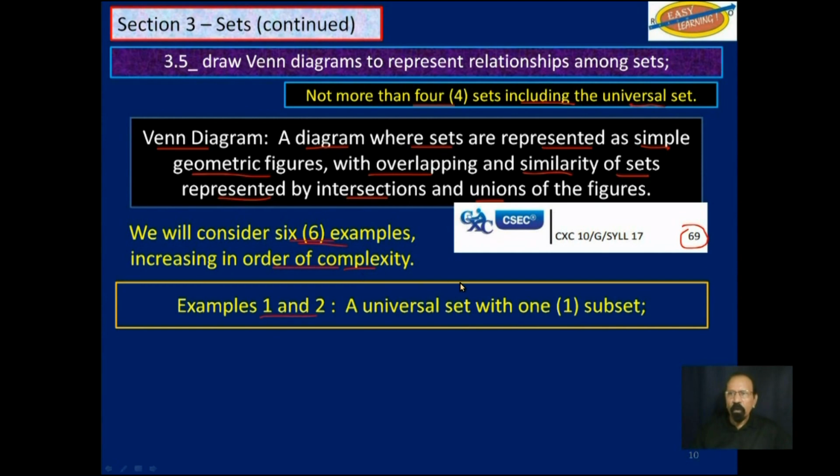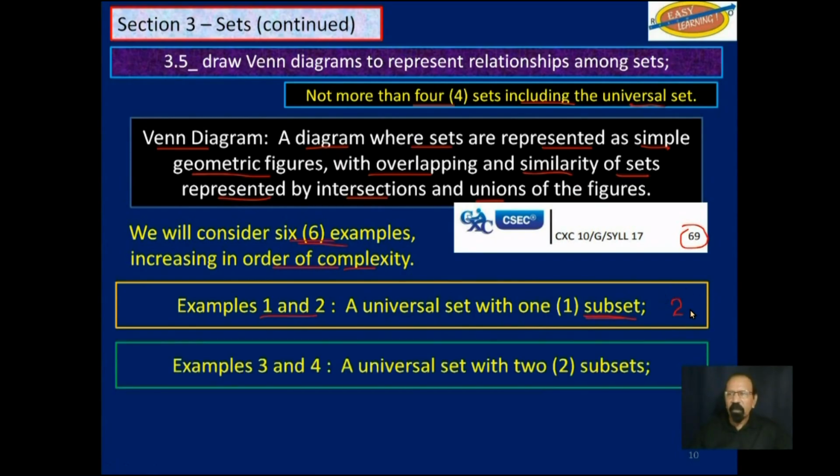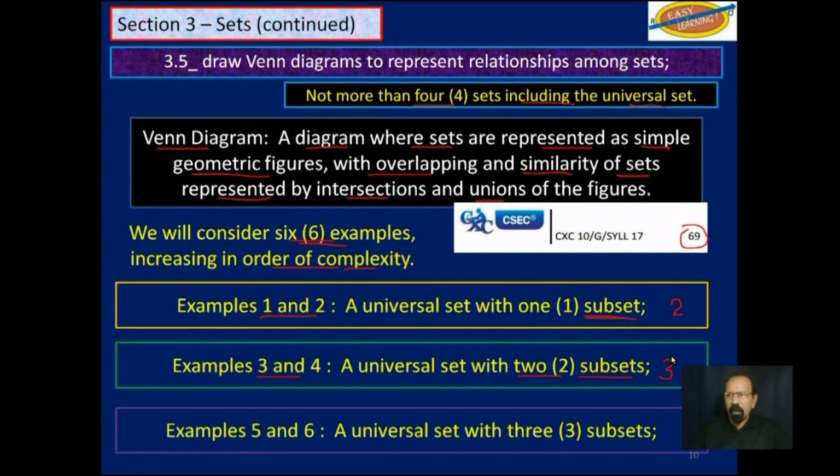In examples 1 and 2, we will only deal with one subset and the universal set, making 2 sets. In examples 3 and 4, we will deal with 2 subsets, making 3 sets with the universal set. And in examples 5 and 6, we will deal with 3 subsets, making 4 sets with the universal set, as required by CSEC.